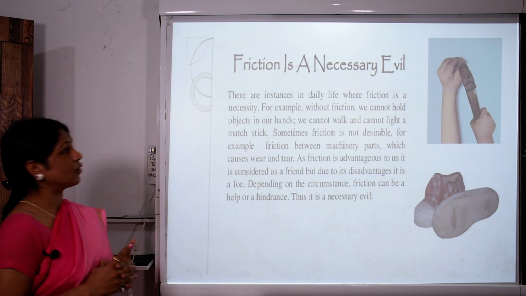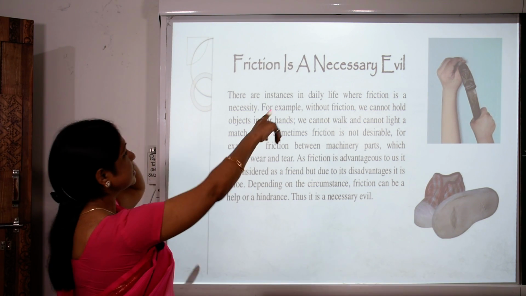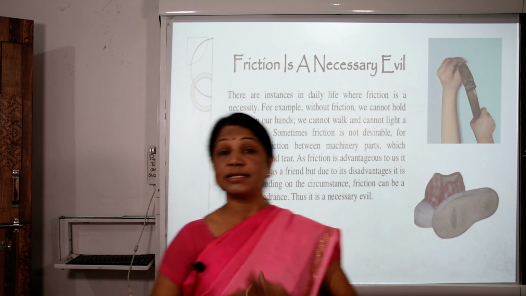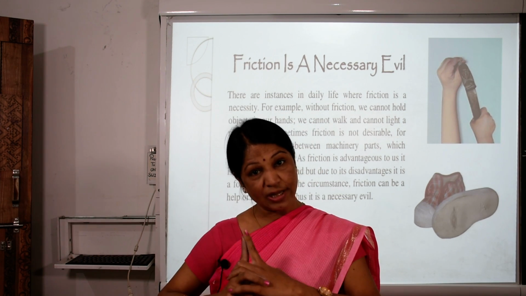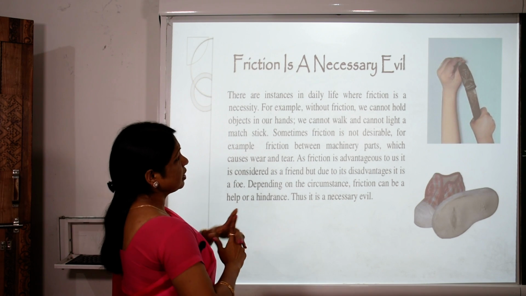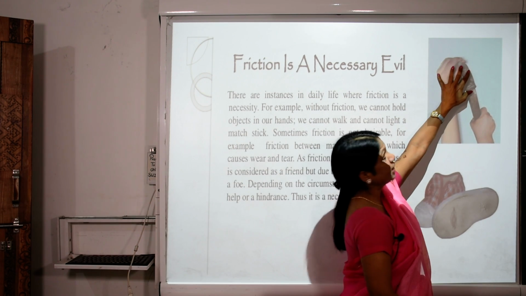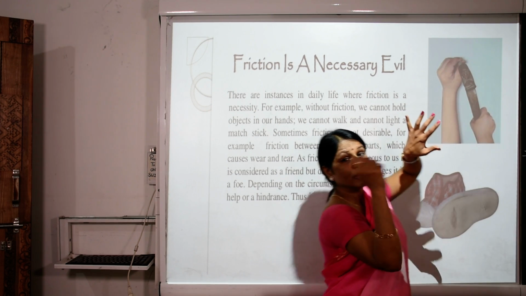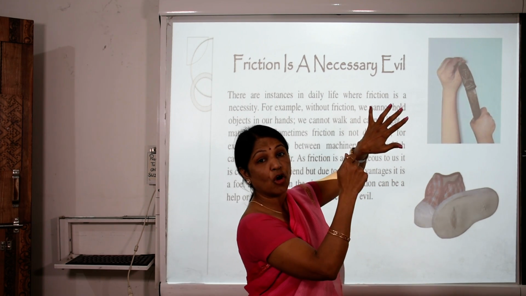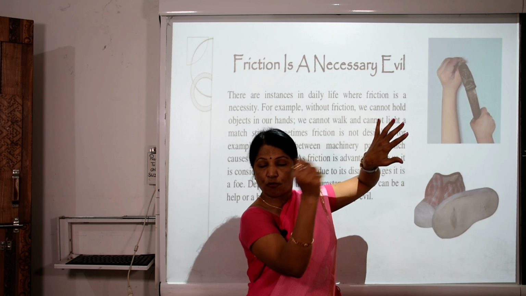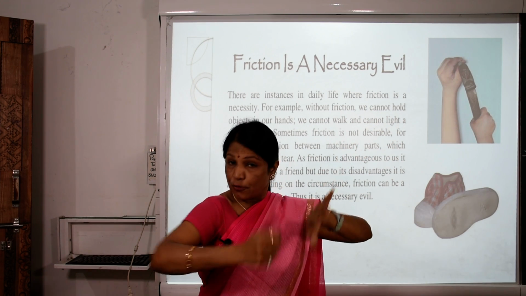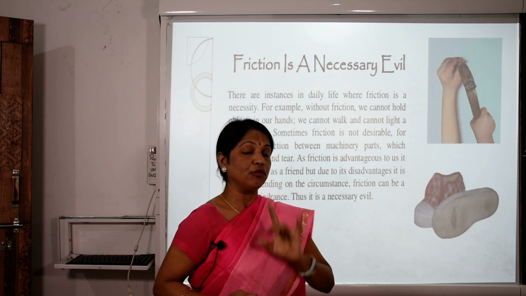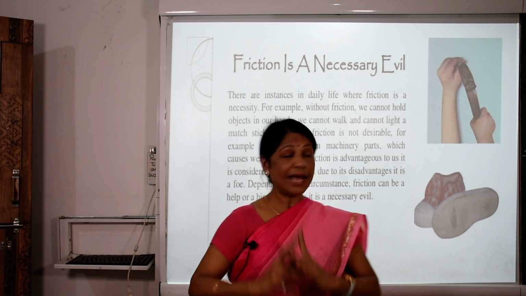Now further we are going to see that friction is a necessary evil. Why, children? Friction is necessary and evil also. How, children? Here is the nail. Once we apply some force on the nail, due to this force and especially the friction, it can be fixed into the wall with the help of the hammer.